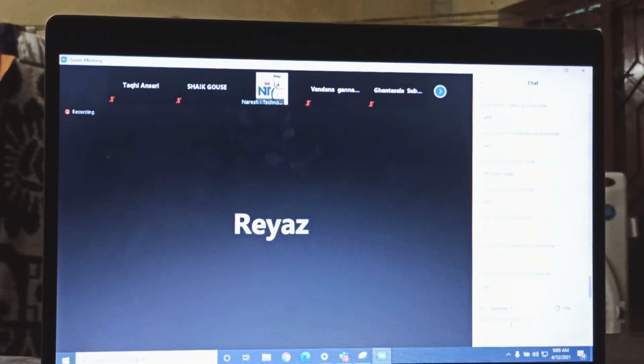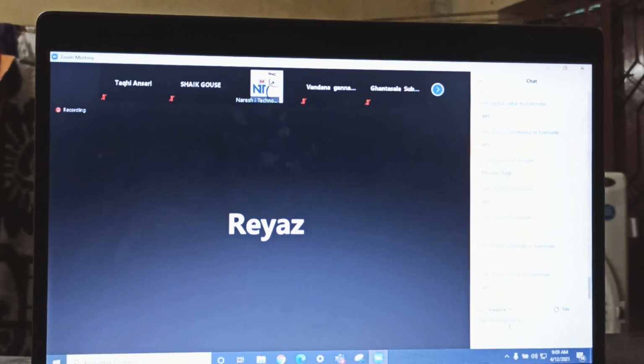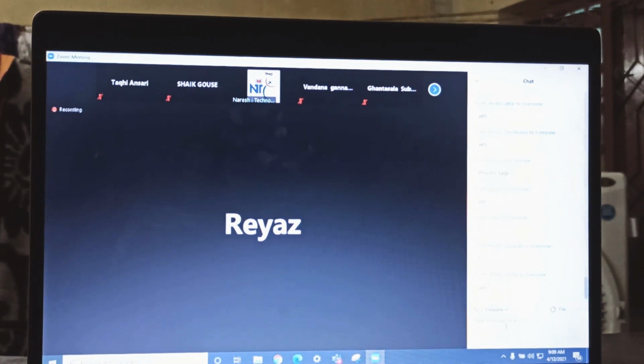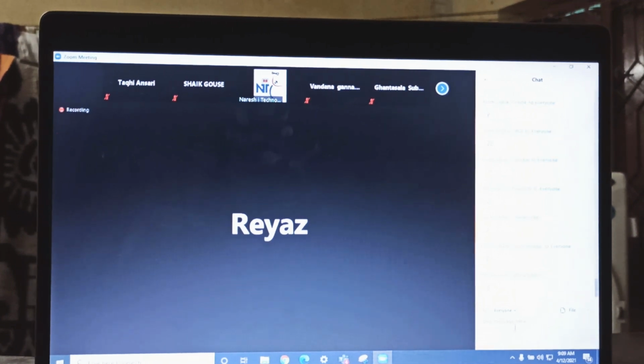So, how many ways do you have to access AWS? Two ways. What are those? Console and programmatic access. So how do you log into the console? Using email ID and password, or username and password.